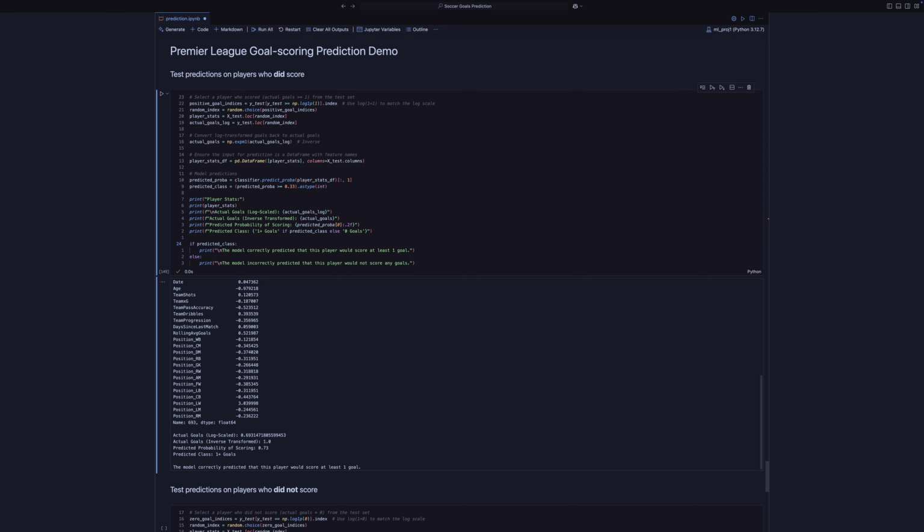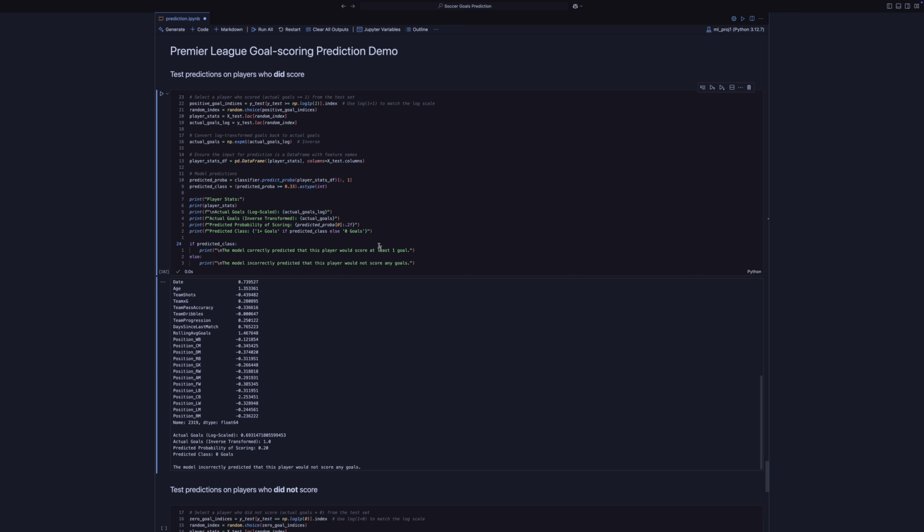And if I run this a few other times, you will see that this is actually predicting correctly for all of the predictions we've seen thus far. We'll see if we can find an incorrect prediction.